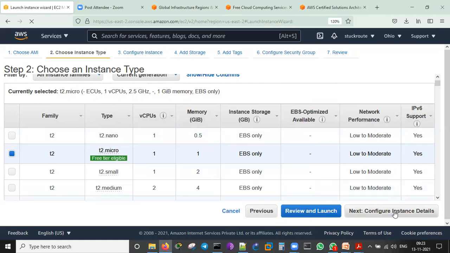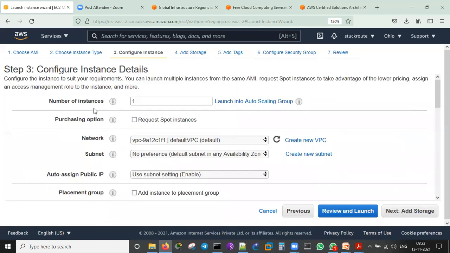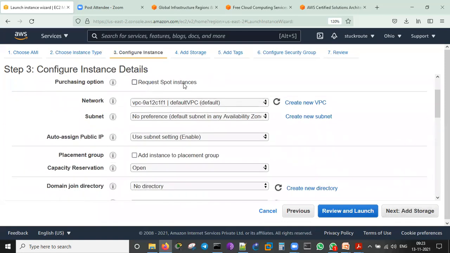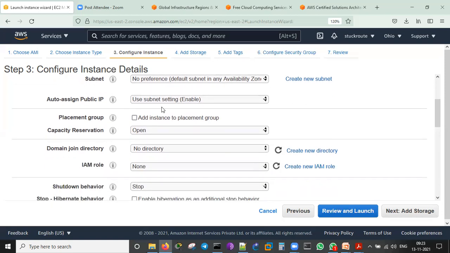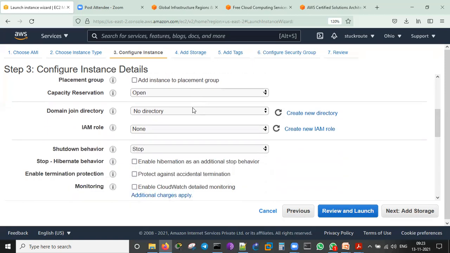Now I go to the instance details. How many servers am I going to create? One server. Spot instances require paid services, another thing. VPC: which virtual private cloud am I going to use? What is the subnet I'm using there? I'm going with the defaults here. Public IP is very much required for us, because only then can I log in from my PC in Bangalore. Placement group, capacity reservation is open. Domain joining the directory, IAM role.